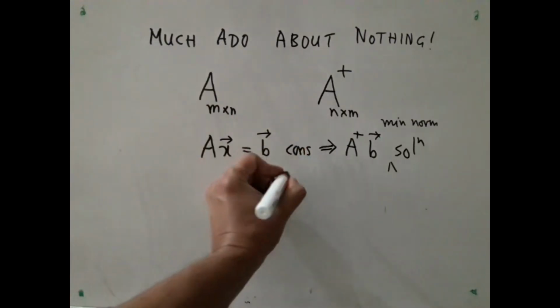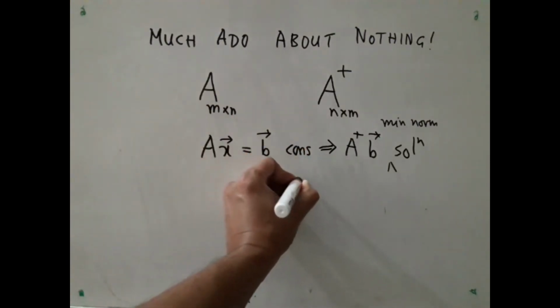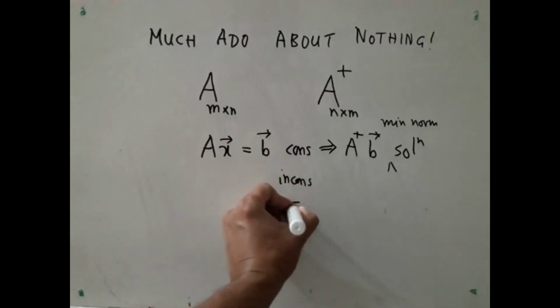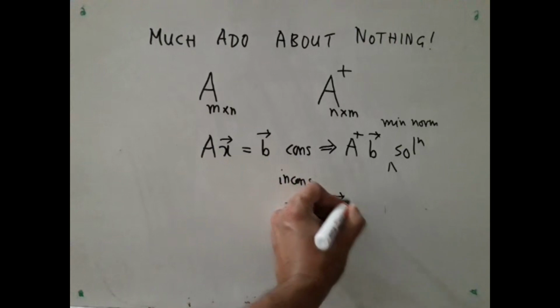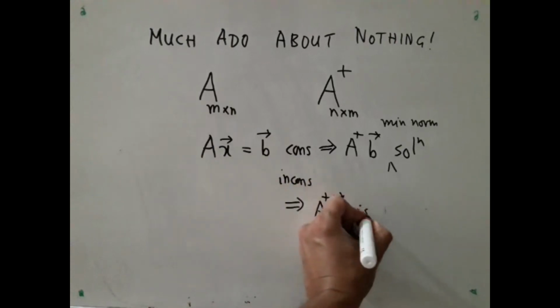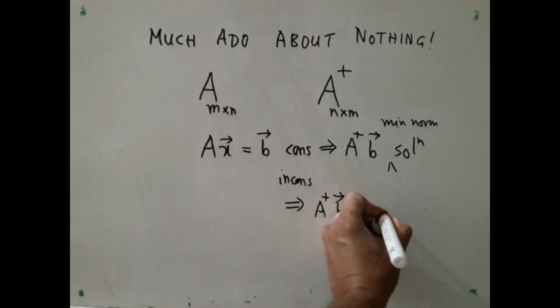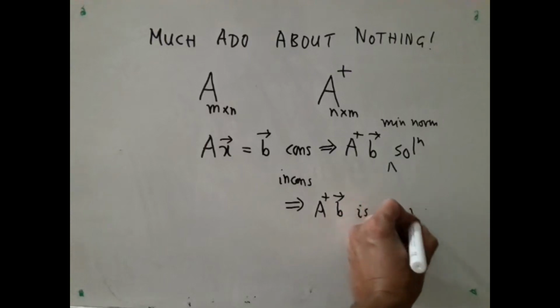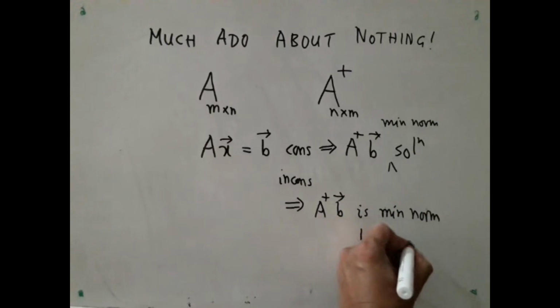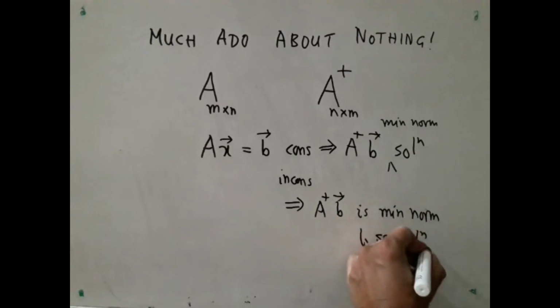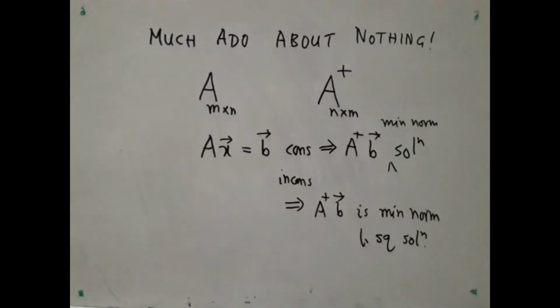If it is inconsistent, then also it has some wonderful property. Then this same vector A plus b is a minimum norm least square solution. What does that mean?